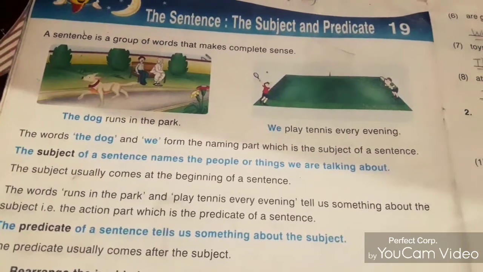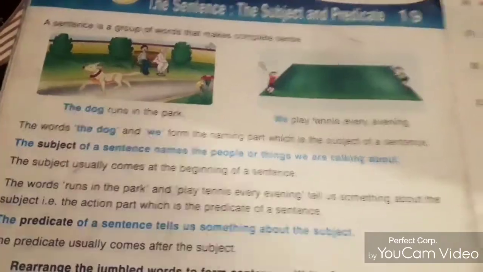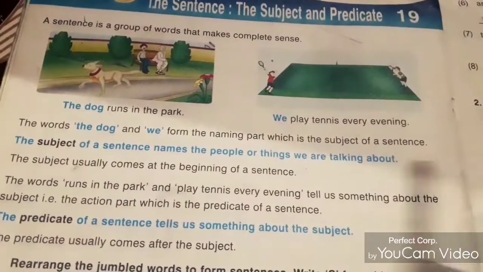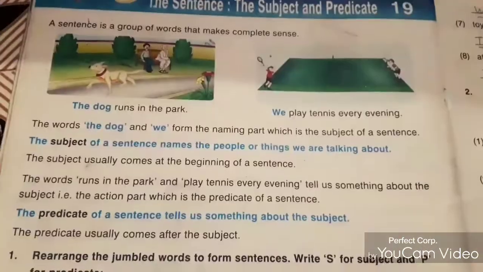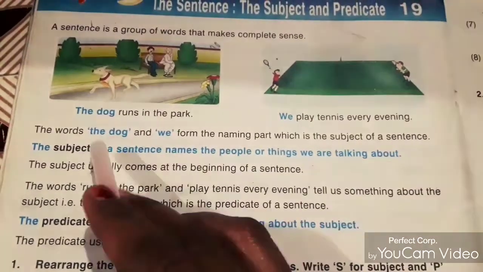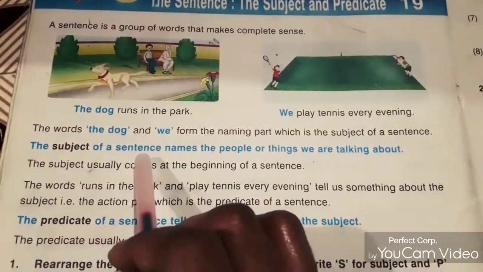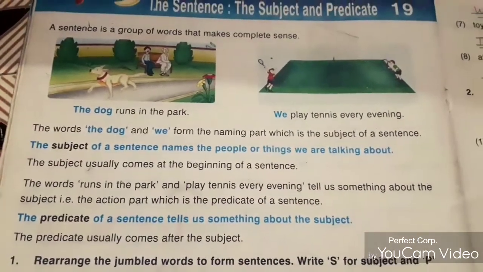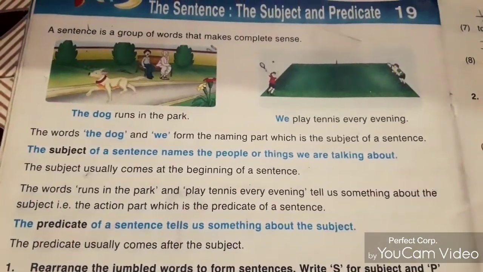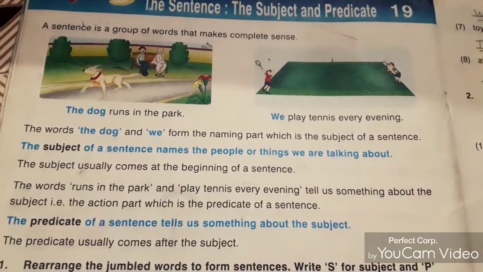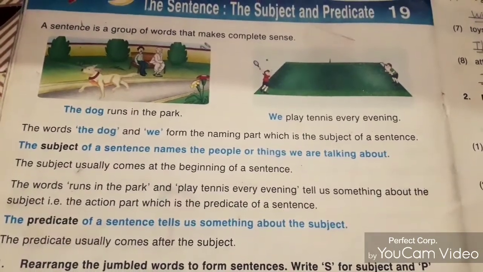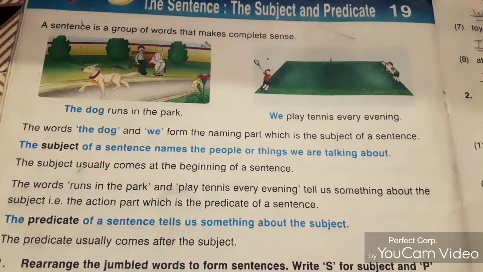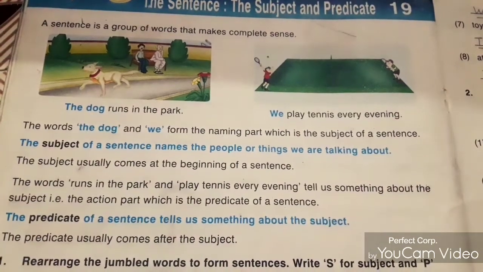The subject of a sentence names the people or things we are talking about. जिसके बारे में हम बात करते हैं, people और चीज़ों के बारे में, वो subject हैं. The names of the people and things are subjects.